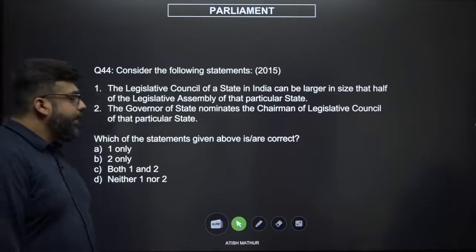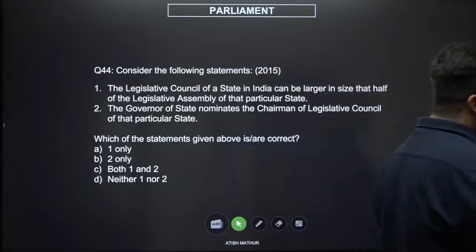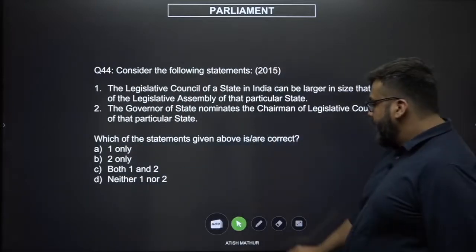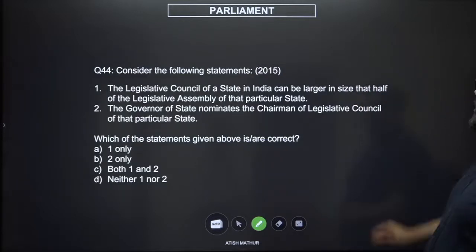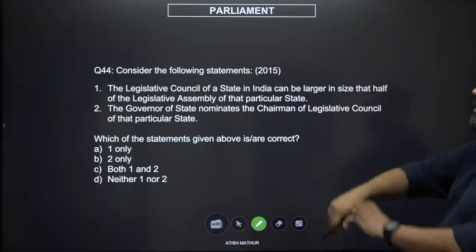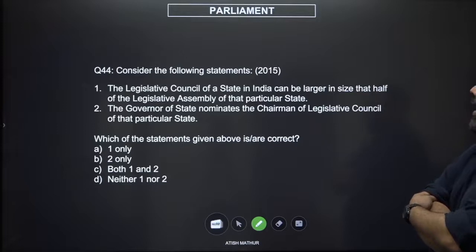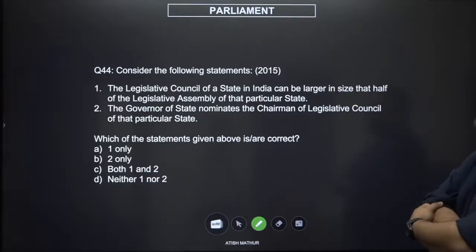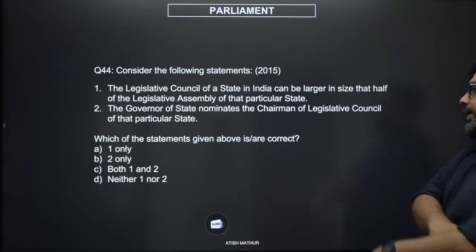Question number 44. Consider the following statements. The Legislative Council of a state in India can be larger in size than half of the Legislative Assembly of that particular state. The governor of the state nominates the chairperson of the Legislative Council of that state.